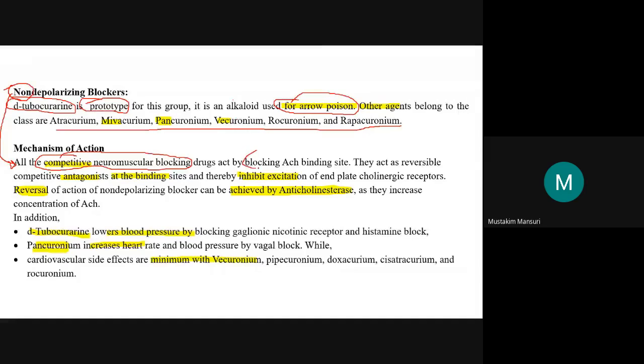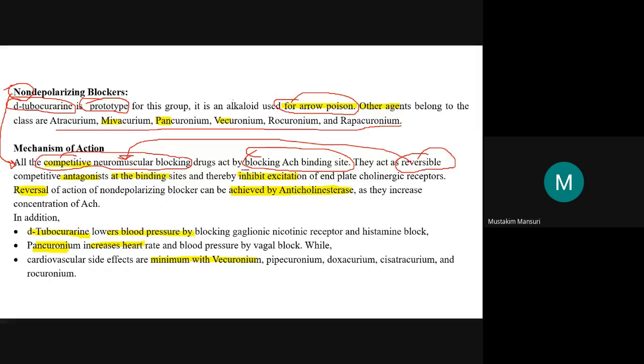They will block the ACh binding site. And they are reversible competitive binding agents, or competitive antagonists at the neuromuscular site. So, reversible blocking.